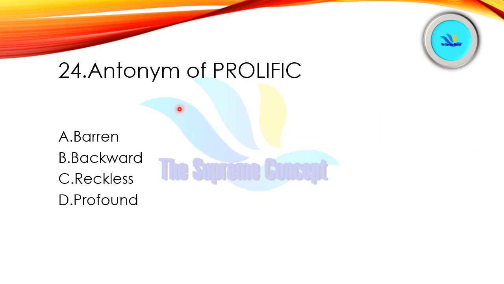Question number 24. Antonym of the word prolific. So here are the four options: barren, backward, reckless, profound. Yes, barren is the correct answer here, because prolific means very productive.